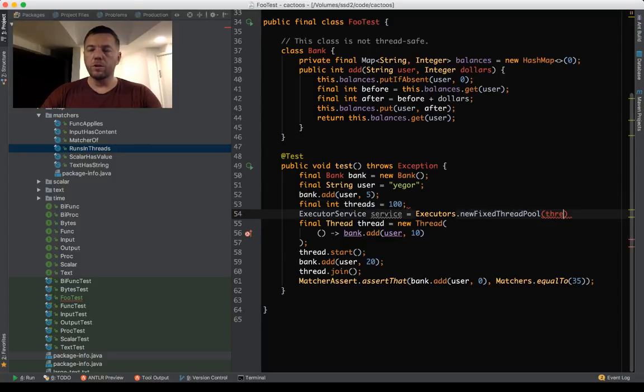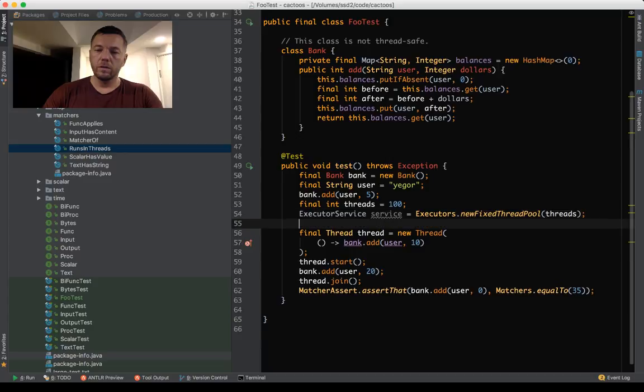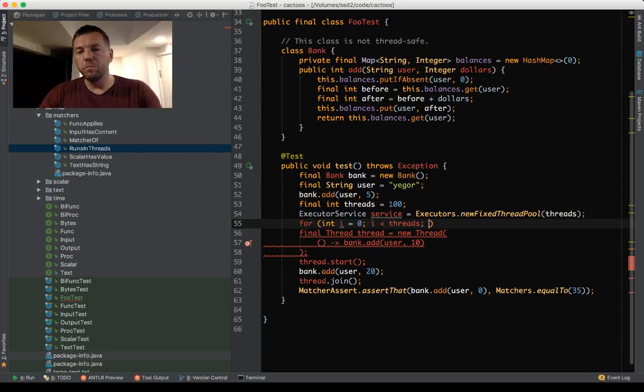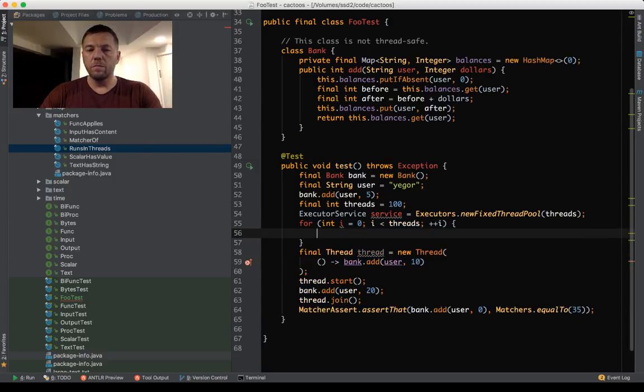So this will create a pool of 100 threads ready to start, and then I will ask that pool to execute the same code.